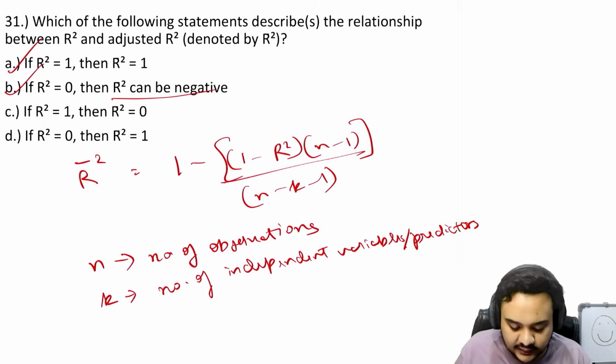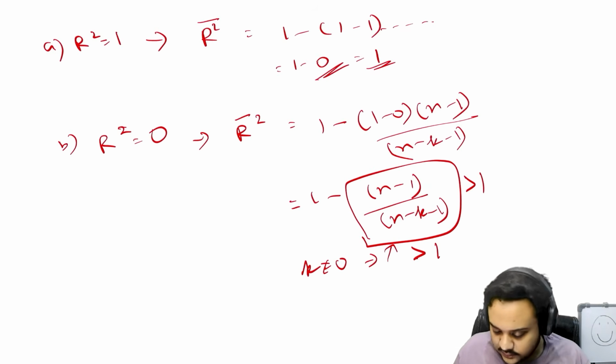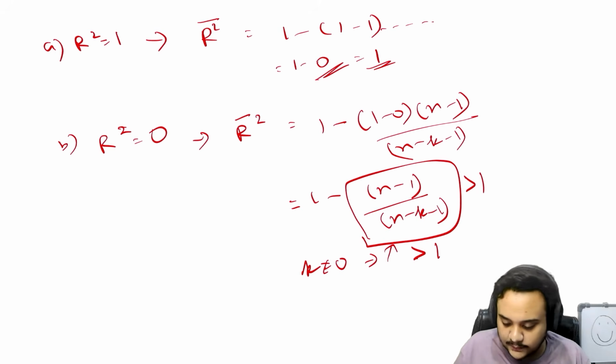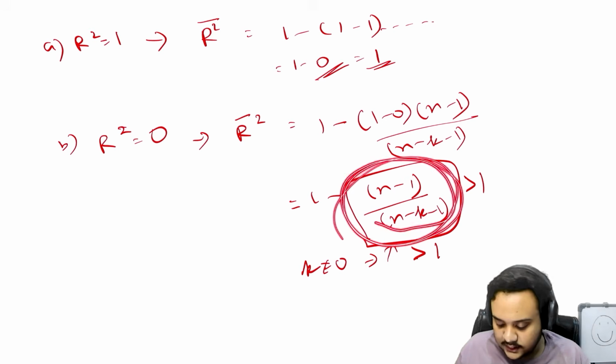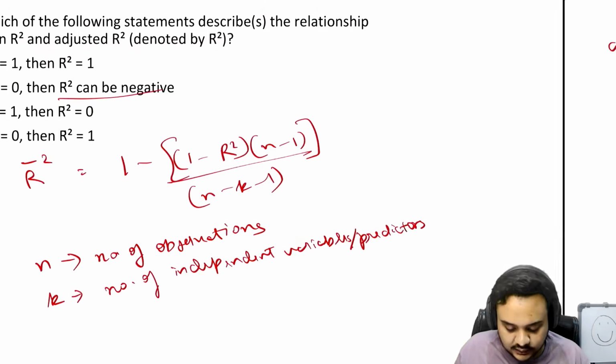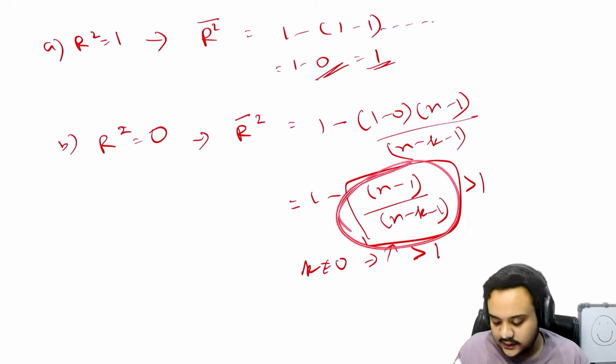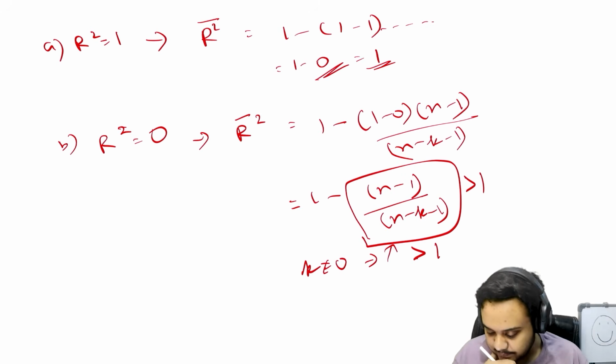Now, if R square is 1, then adjusted R square is 0. That is absolutely incorrect; we have already seen this. If R square is 0, then adjusted R square is 1. They are saying that this value is going to be 0. Is that possible?